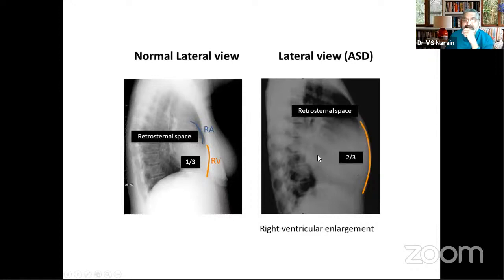Here you see that this space is not only obliterated, but the ventricle is in contact with the sternum for almost the entire part of the sternum, but definitely more than 2/3 of the distance from the joint here down to the cardiophrenic situation. So these are the two criteria, but this space is empty. There is no left ventricle enlargement, but the right ventricle is enlarged. And if you would have obliteration of this space also, this will mean right atrial enlargement.